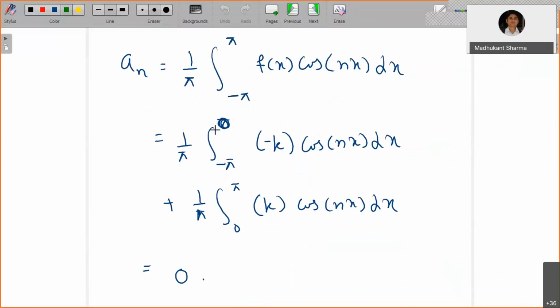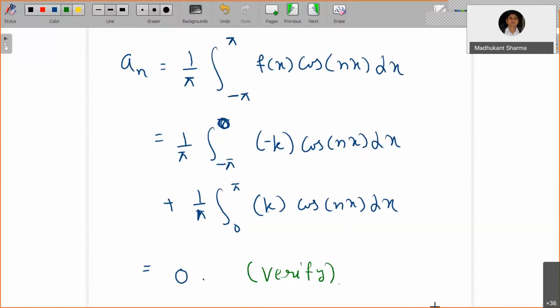Now use the definition that f of x is minus k over the interval minus pi to 0, and it is k over the interval 0 to pi. Now you solve this integral and then show that this value is 0, so that you can verify. It is very simple.